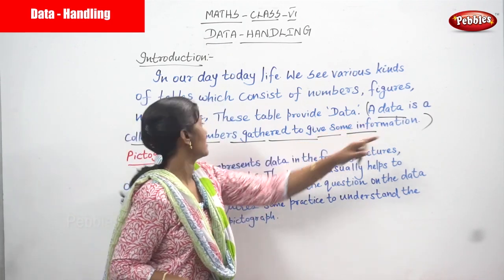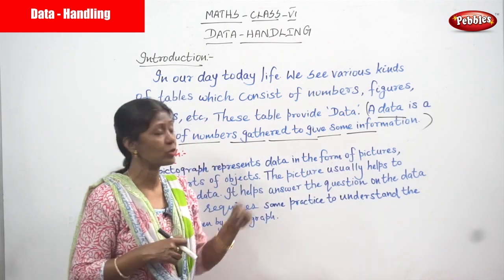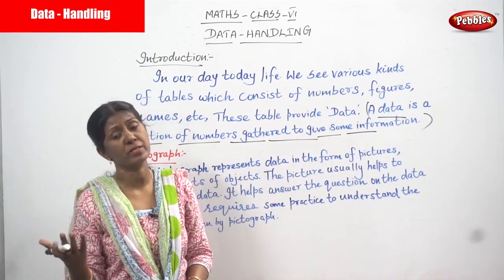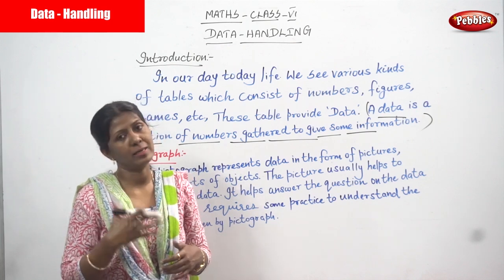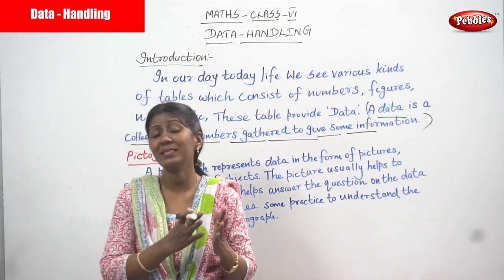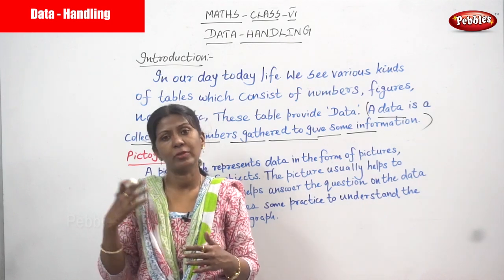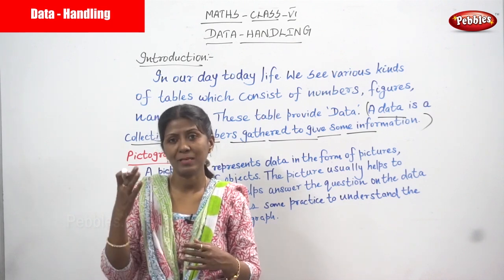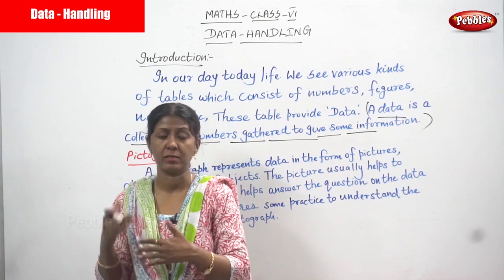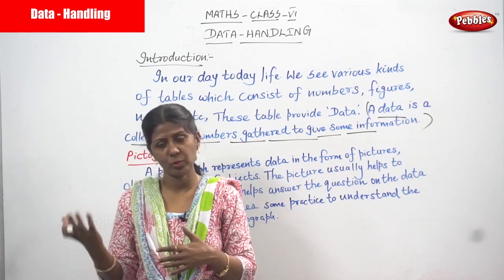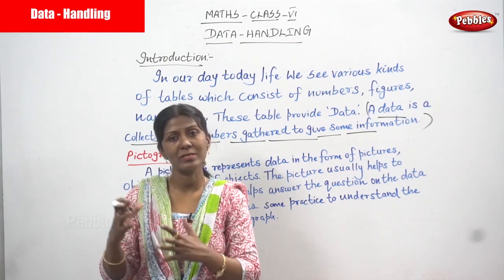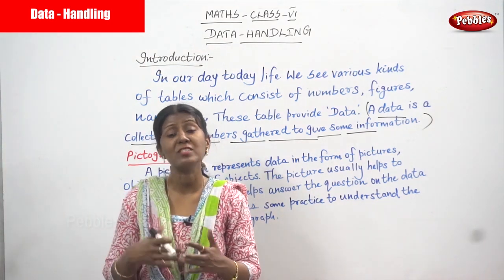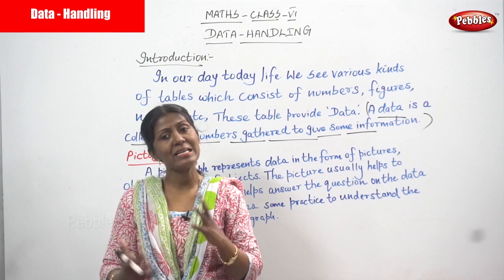Data is a collection of numbers gathered to give some information. Not only people, there is so much information. Just to give an example, not only the number of people in a state. For example, in a school, how many students are in a particular class. For example, the number of students in the 6th standard. Now, if you take the 12th standard, how many students are in the 12th standard in the particular school. So this is the information we are gathering. So many kinds of information.